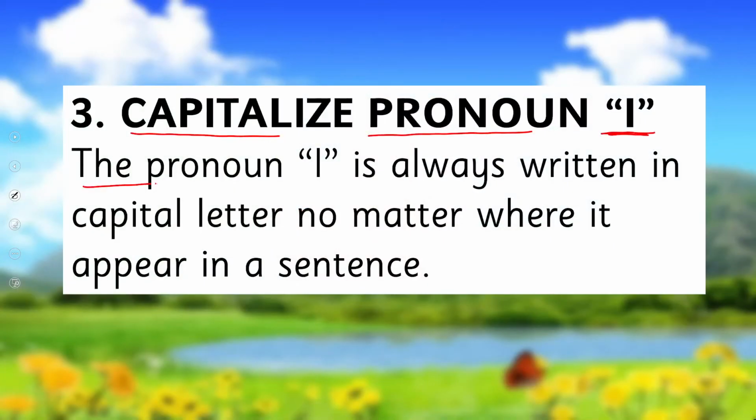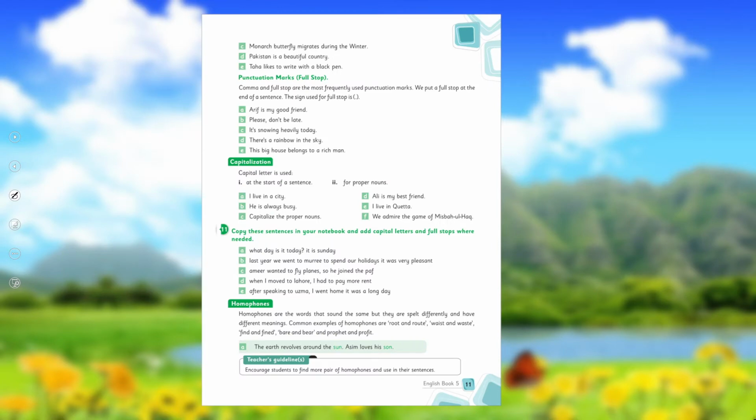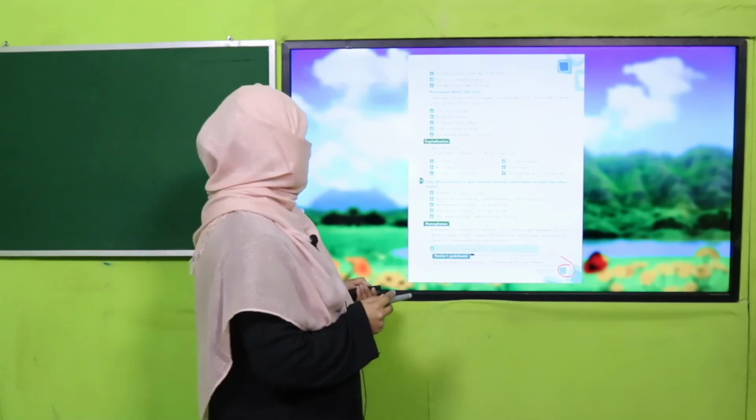The pronoun I is always written in capital letter, no matter where it appears in a sentence. Okay? So let's see what your book says about it. We have just recalled what we have learned earlier. Now open your book on page number 11.